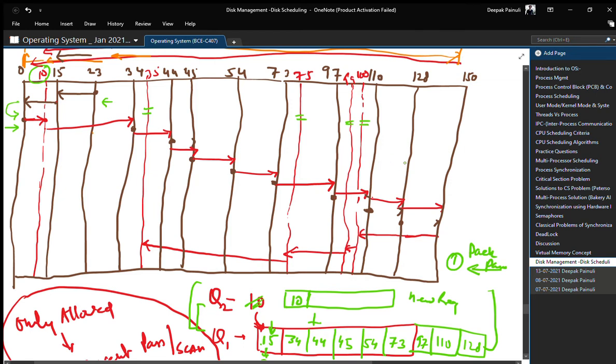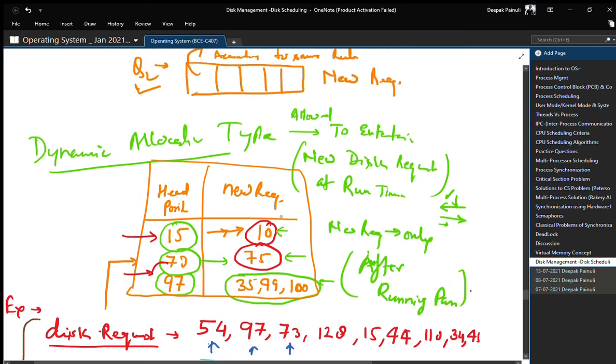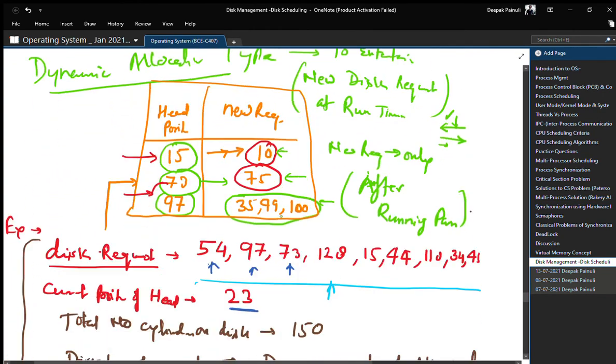So we waited for the completion of that particular pass, and before starting the next pass, we included them into the disk queue. That's how our FSCAN works, right? I think you got my point and understood FSCAN very well.